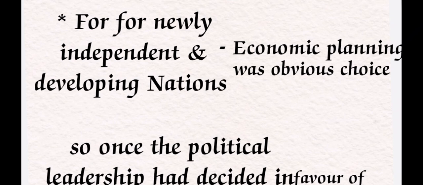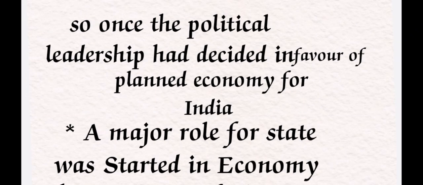So this is one of the important features for the economy to get out of the depression, and especially for getting growth and development. Once the political leadership had decided in favor of a planned economy for India, a major role for the state in the economy followed.